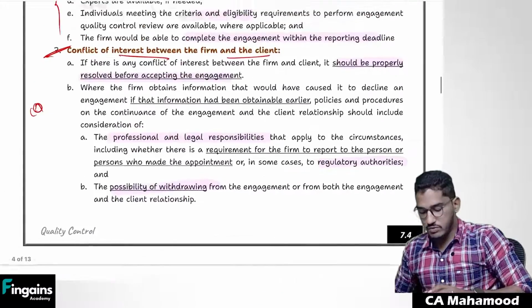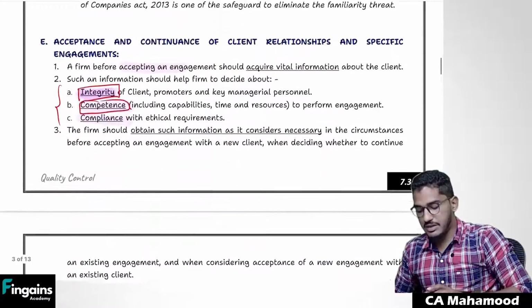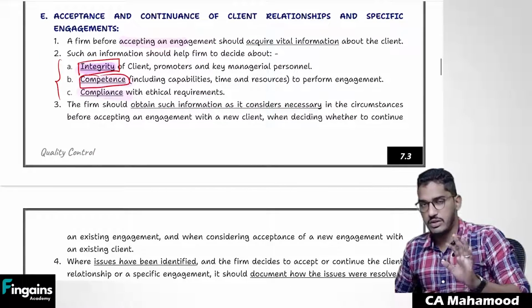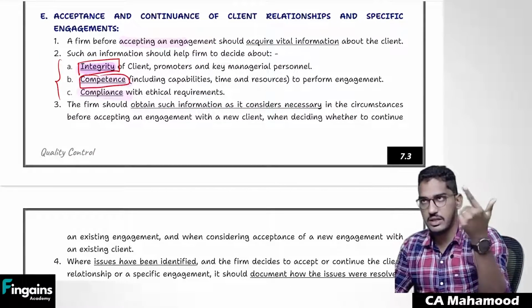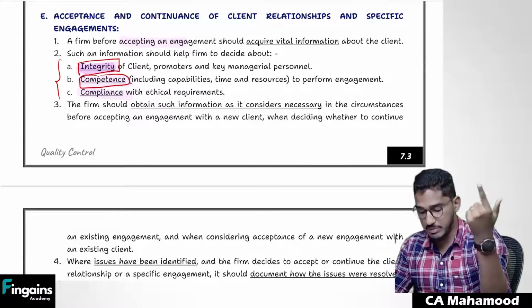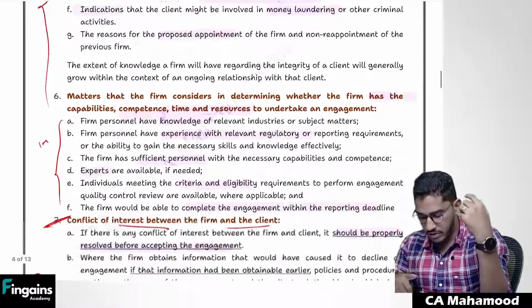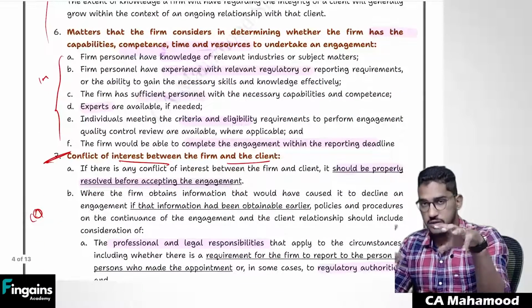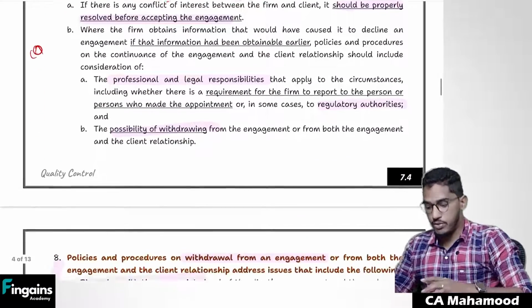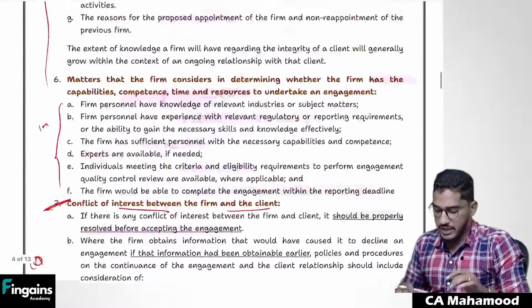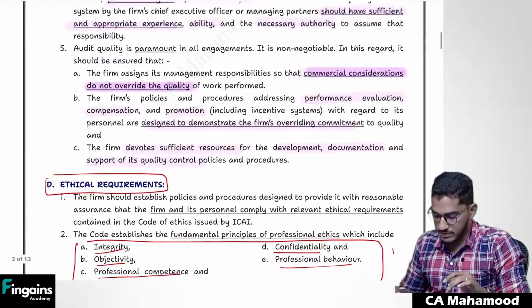So these are the few things which you need to follow regarding acceptance and continuation of client relationship. The very important thing is the 3 factors you have to consider: integrity, competence, and capability. How you can get to know about integrity, how you can decide whether you are competent or not, what if there is a conflict of interest, and if you have decided to withdraw, what protocol you have to follow. That is the third area in which you need to have some policies and procedures.